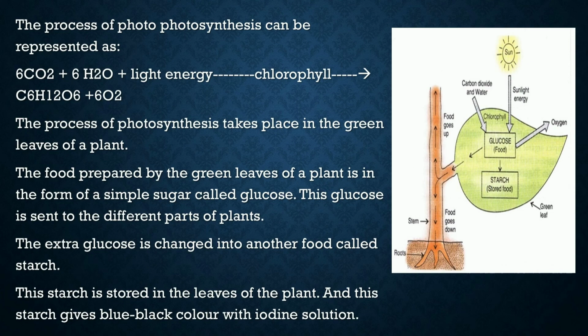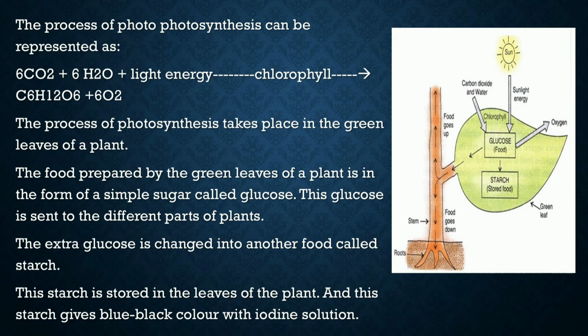Now the extra glucose is changed into another food called starch. So plants prepare food in the form of glucose, but plants store the food in the form of starch. This starch is stored in the leaves of the plant, and there is an experiment in which we test the presence of starch. This starch gives blue-black color with the iodine solution that depicts the presence of starch in the leaf.